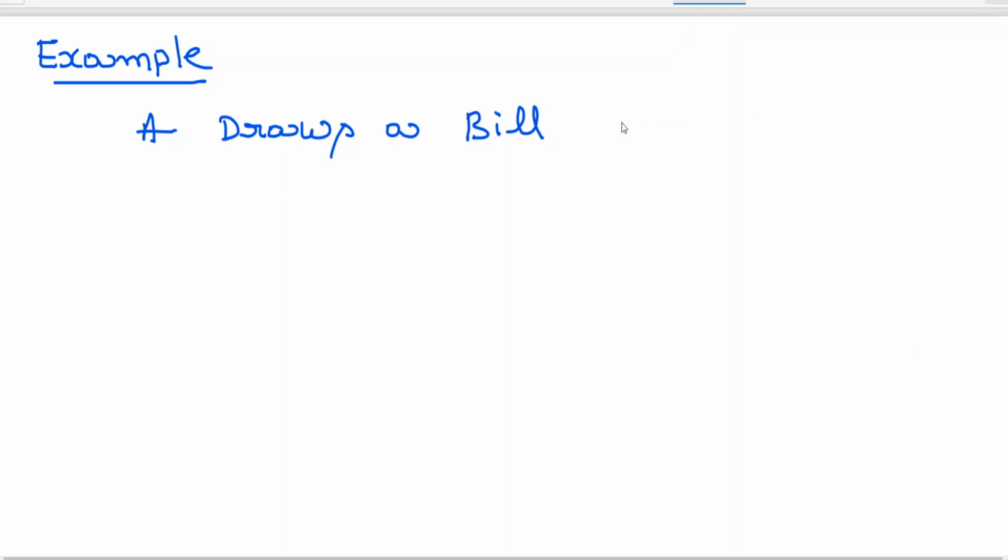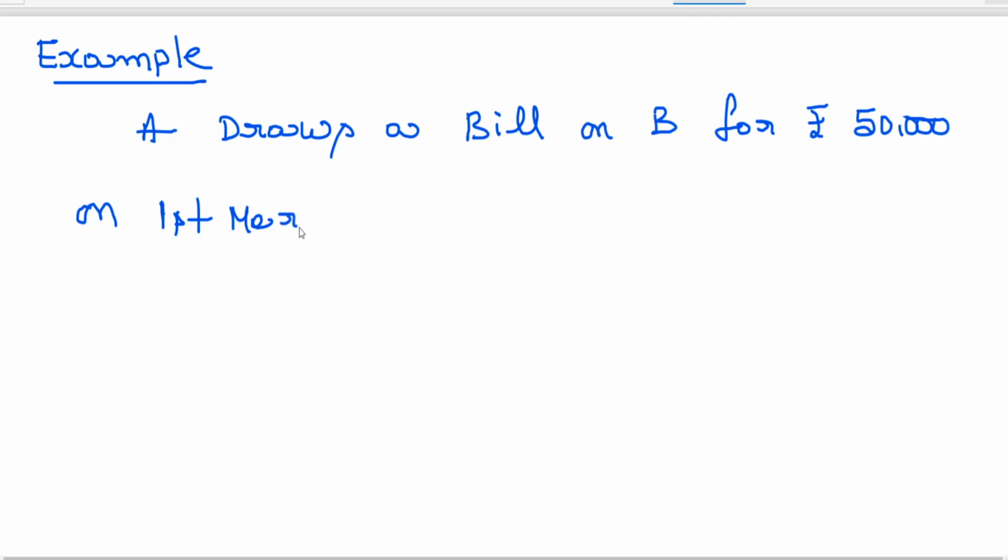A draws a bill on B for rupees 50,000 on 1st March. The same example I've taken last class, but there we assumed that bills were honored. But only thing is, I'm writing for 3 months.